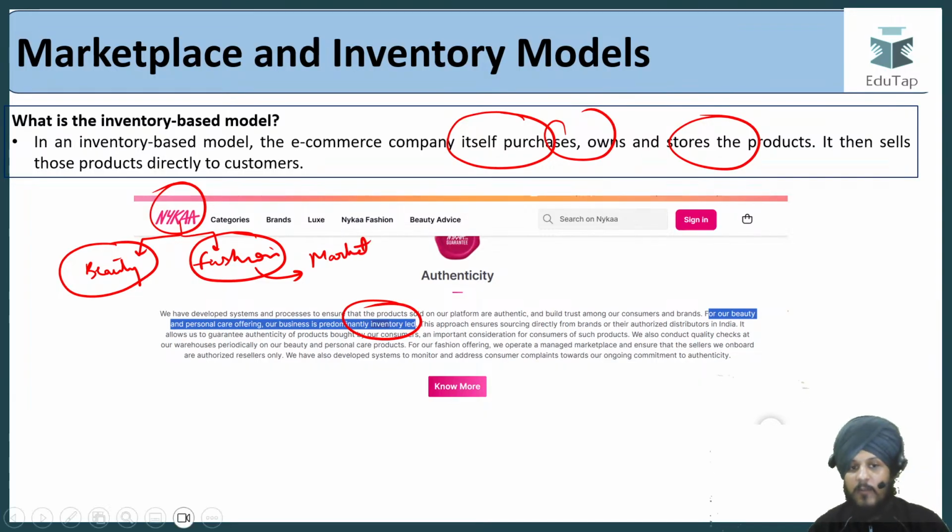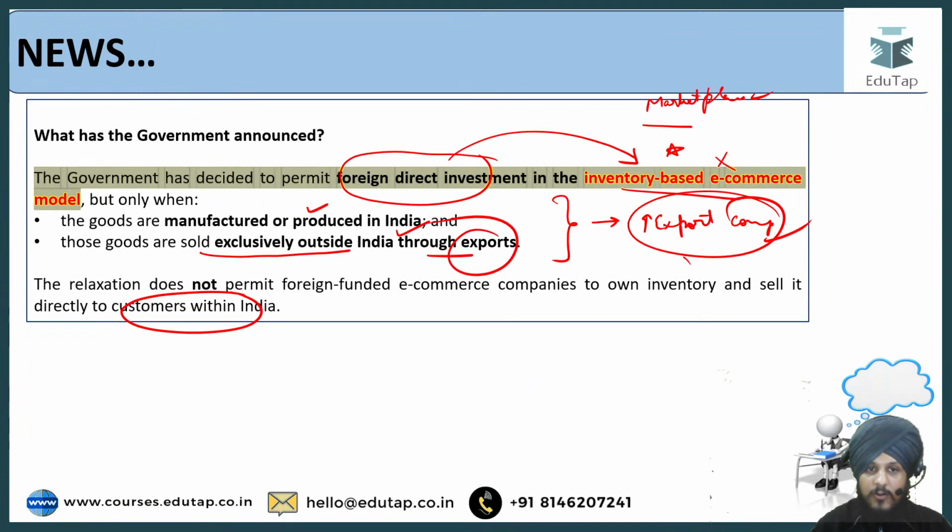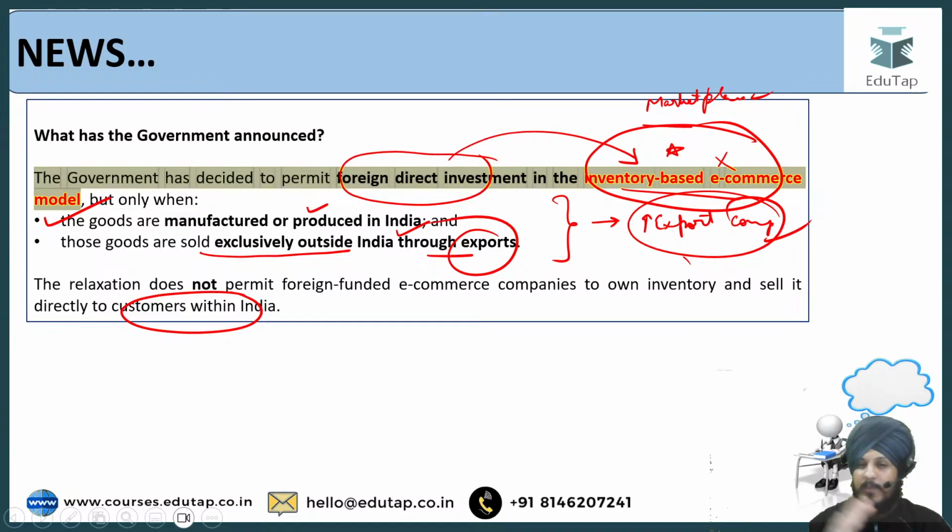Now, if you're wondering why Amazon was not allowed to go through this inventory model and why Nykaa is being allowed, the answer is that Nykaa is an Indian company, it is not a foreign company, right? So the restriction that was there was with respect to the foreign company and not the Indian company, and that is a change that has been brought. But even though the government has brought this significant change, it has certain clauses attached to it, which means the goods should be manufactured in India, and those goods are sold exclusively outside India through exports, right? So these are the two conditions that the government has added with respect to this inventory based e-commerce model. I hope the provision is clear to you.